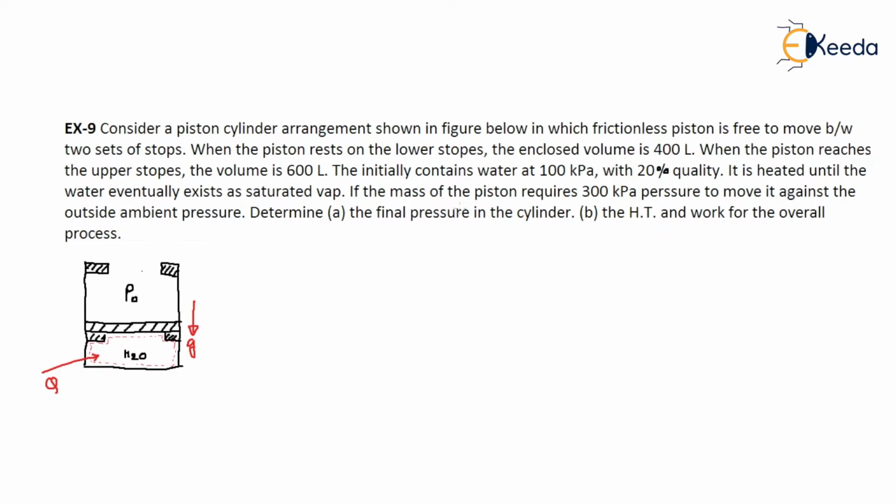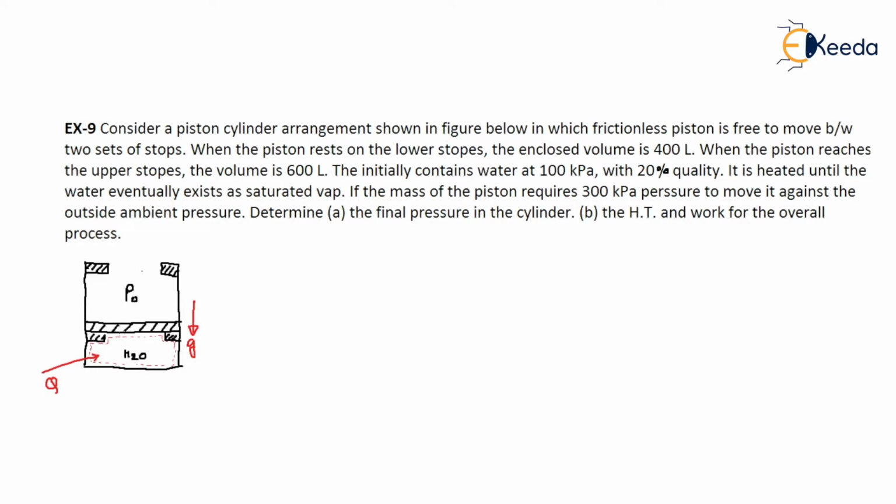See, if the mass of the piston requires 300 kilopascal to move, that means below 300 kilopascal the piston doesn't move, so from 100 kilopascal to 300 kilopascal the process is at constant volume.